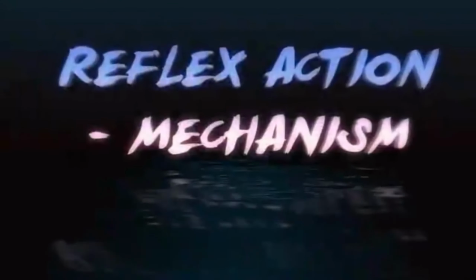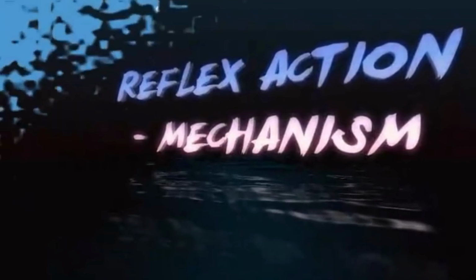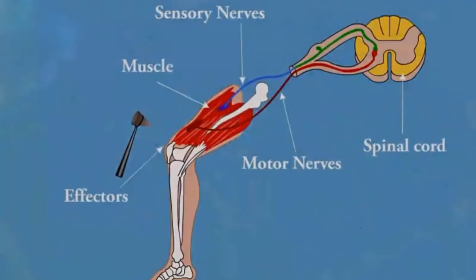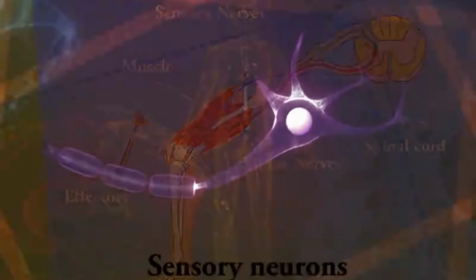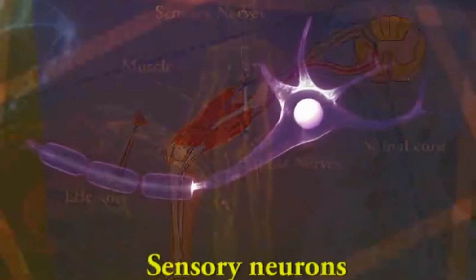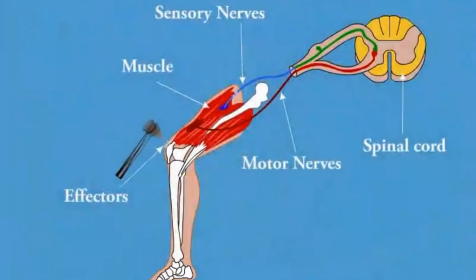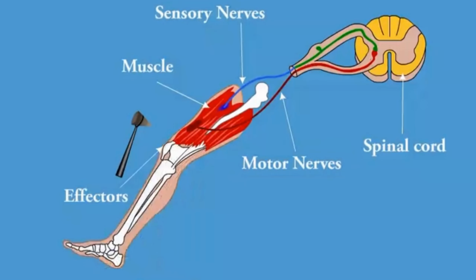In these actions, the dendrites of receptor or sensory neurons quickly relay messages to the central nervous system, mainly the spinal cord, in the form of electrical impulses. The spinal cord sends information to the effector organ in the form of electrical impulses via motor nerves in the form of response.